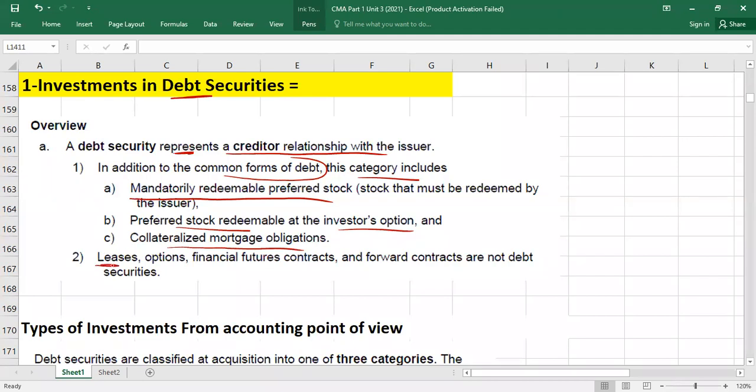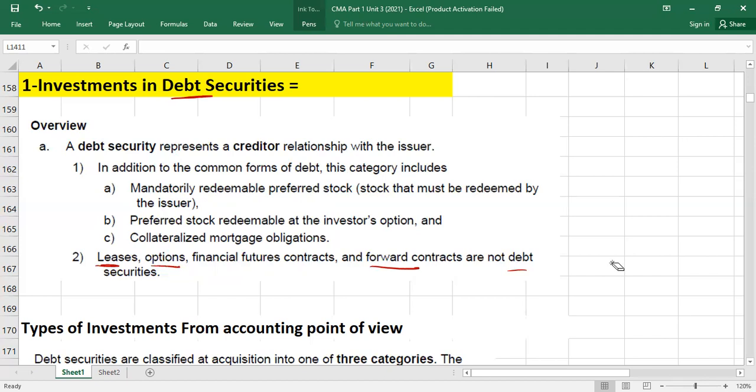Please guys, remember, leases are not debt securities. Options, financial futures contracts, these are actually derivatives, which are not here, by the way. You will study them in Part 2 in the finance section, right? So forward contracts are also part of the derivatives topic and are not a debt security. For you, just remember two words: bonds and preferred stocks. Bonds and preferred stocks are your debt securities. These preferred stocks are redeemable. Okay.